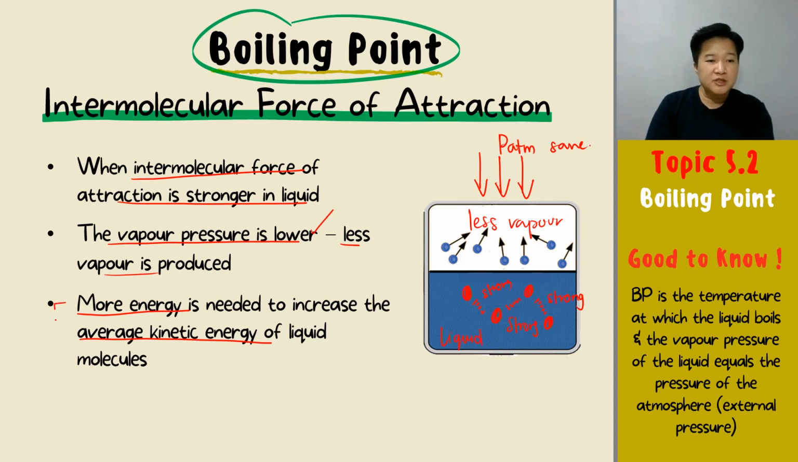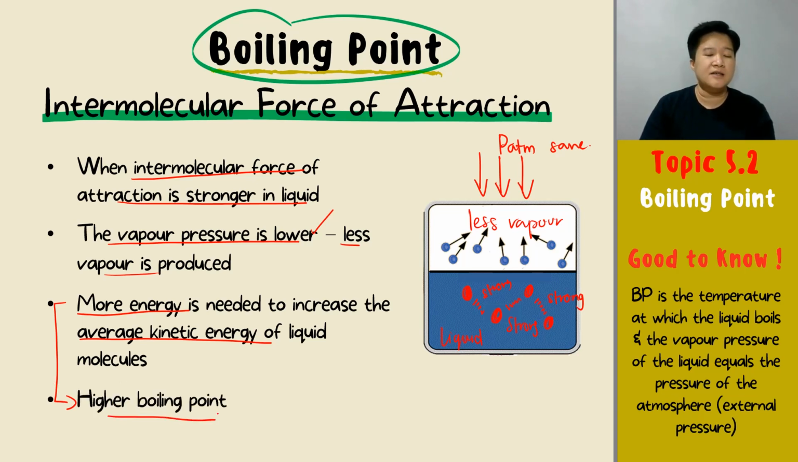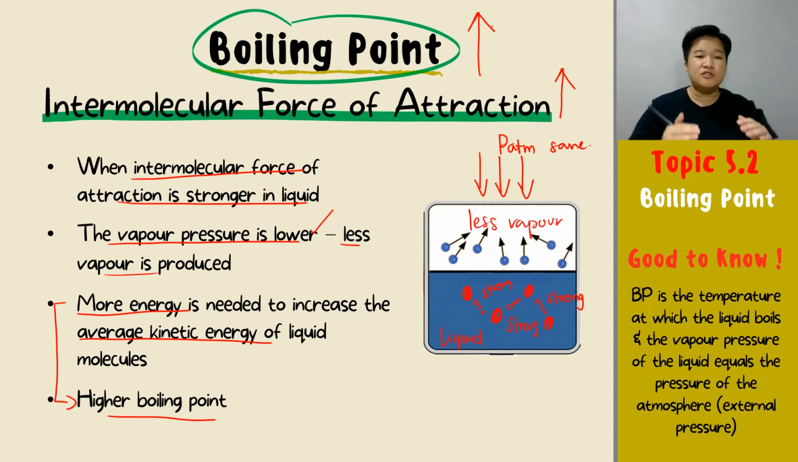But more energy means what? More energy means your liquid needs to boil longer. You need to leave it on the heat supply longer. Therefore, you will have a higher boiling point. So, the stronger the force of attraction in the liquid molecule, the higher the boiling point will be. Simple. Because you need higher average kinetic energy so that you can overcome the force of attraction and escape to become vapor. Okay? So that is how your intermolecular force of attraction is affecting your boiling point. The stronger the forces, the higher the boiling point.